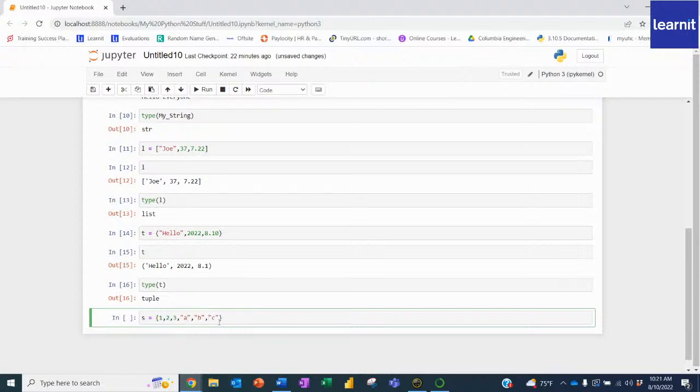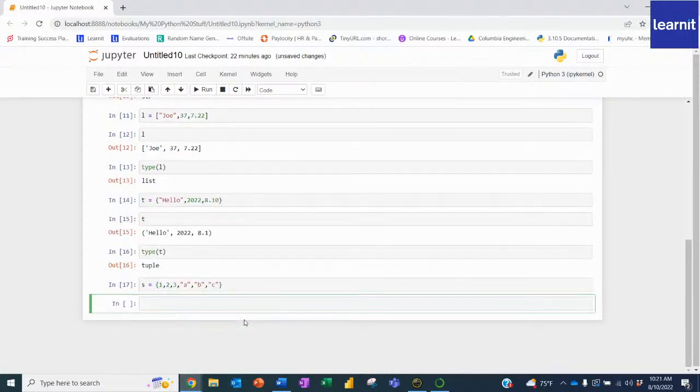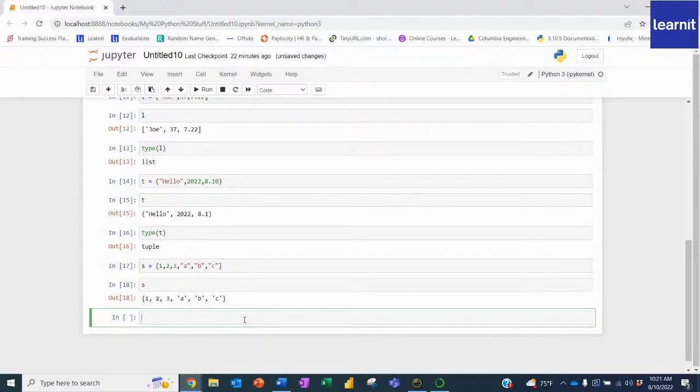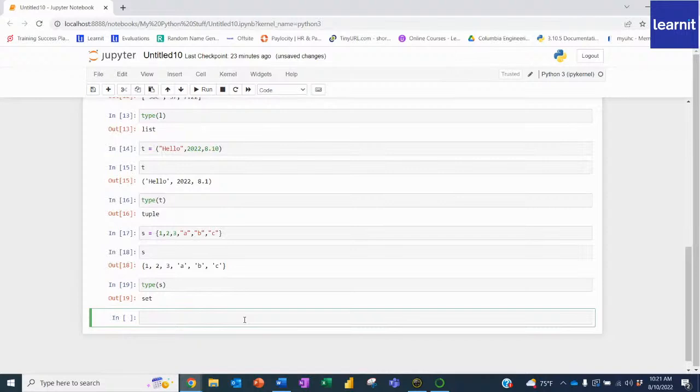So you have 1, 2, 3, A, B, C. So once again, this is an unordered collection of unique objects. There's no order to them. So I'm going to run this, Shift Enter. I'm going to pull S. It'll tell me that this is the output. And then if I wanted to see the type of S, I run that, it will tell me that it's a set, right? Which, once again, is unordered. So a little different from lists and tuples, which are ordered sequences of objects. The sets are unordered, and they're all unique.